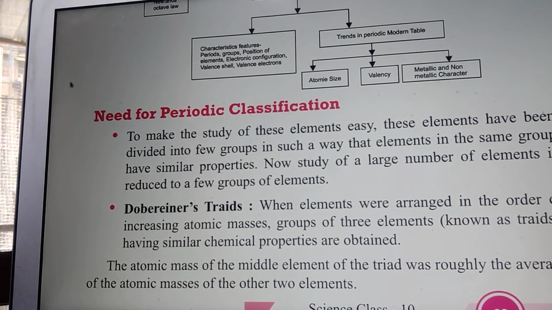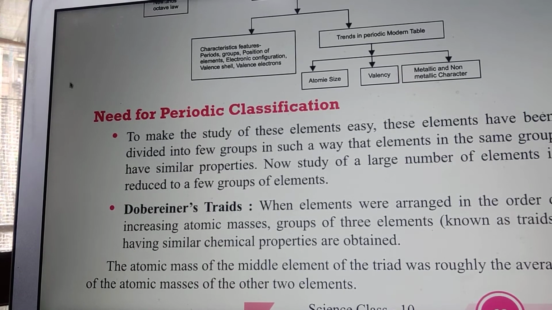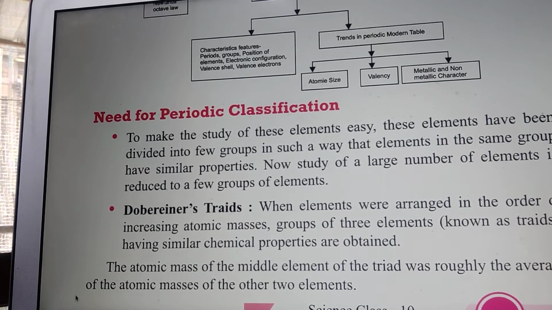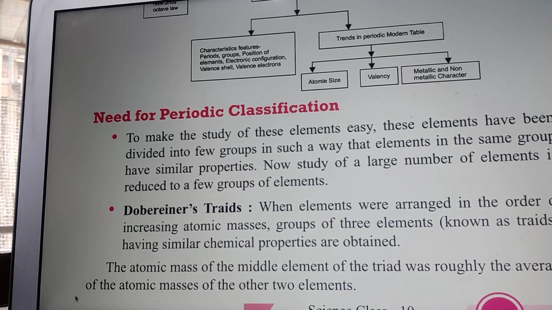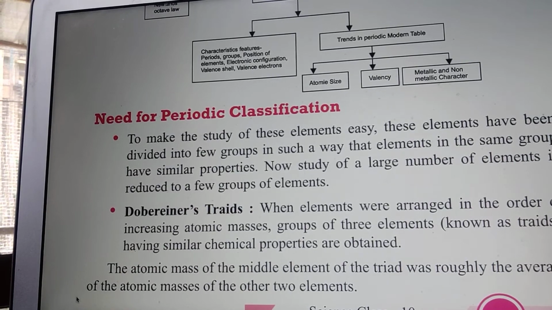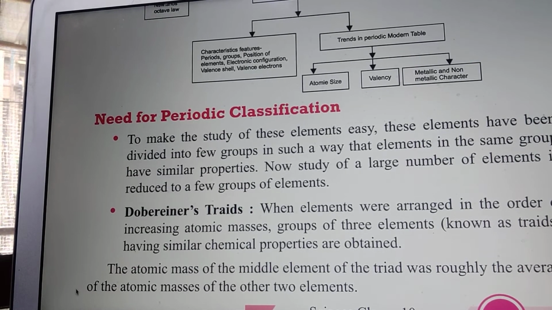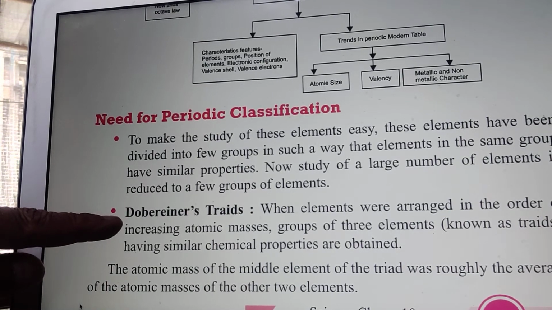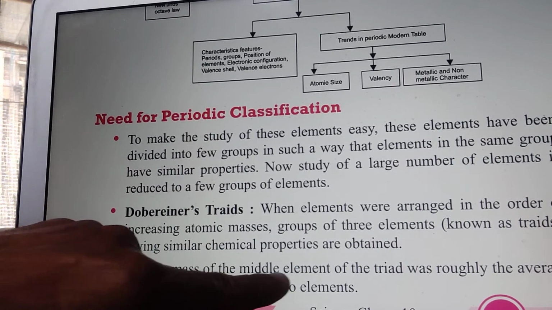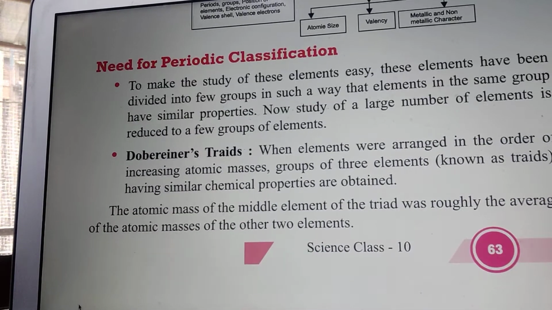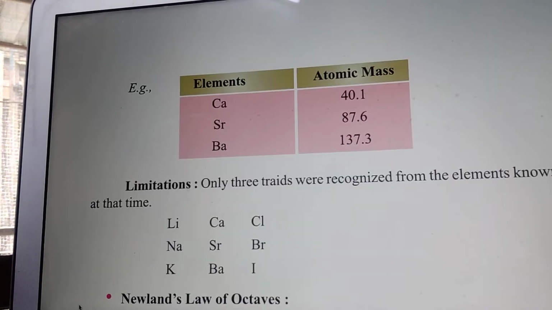Dobereiner's triads. When elements were arranged in order of increasing atomic masses, groups of three elements having similar chemical properties were obtained, called triads. The atomic mass of the middle element of the triad was roughly the average of the atomic masses of the other two. Just see here in the table.